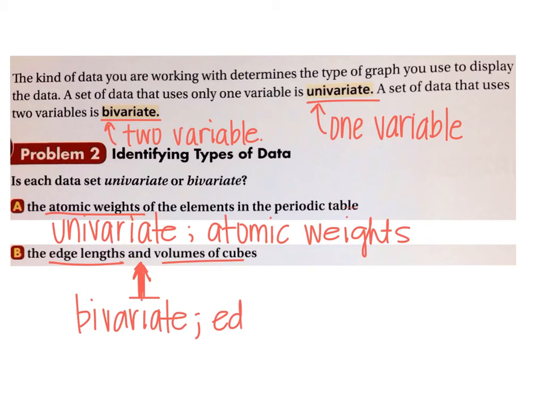Edge lengths and volume. The reason I'm having you list the two variables is because most of the time if you list them, you kind of justify your answer, and we want to be able to justify what we say, not just say, well, I guessed.